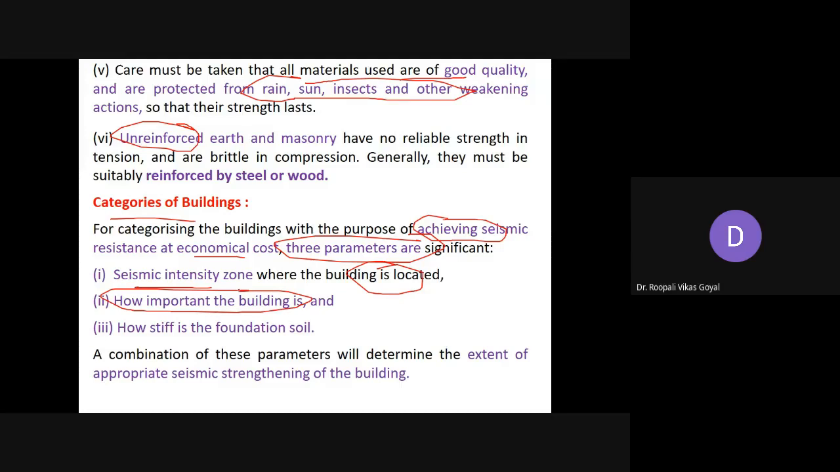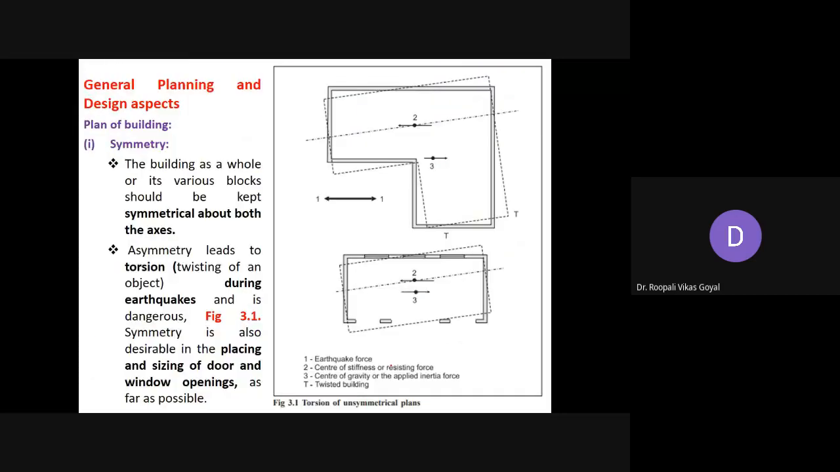How stiff is the foundation soil? So this foundation soil जिस पे हम हमारा structure रखने जा रहे हैं, so कितना stiff है. So these are the factors that will be useful in categorizing the building as far as the seismic resistance is concerned. And combination of these parameters will determine the extent of appropriate seismic strengthening for any building. Okay. So here certain general planning and design aspects that in simple words I will discuss with you.